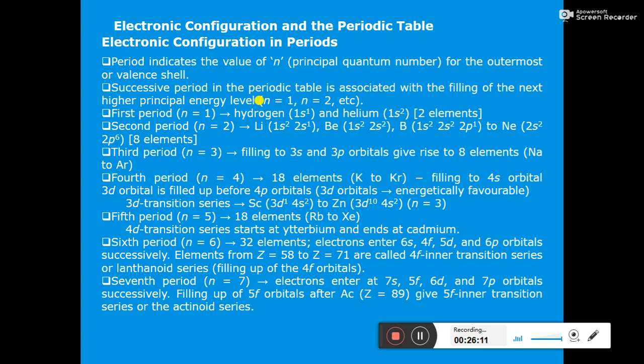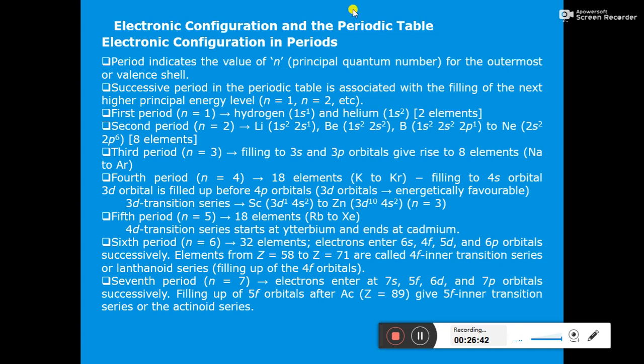So that's why these two elements belong to the first period. Now from lithium to neon, the last electron enters the second orbit. So that's why the elements from lithium to neon belong to the second period. So that means the period indicates the value of the principal quantum number n, which is nothing but the number of the orbit.